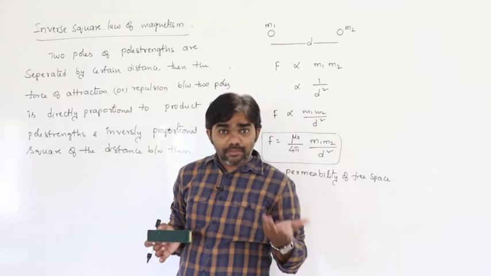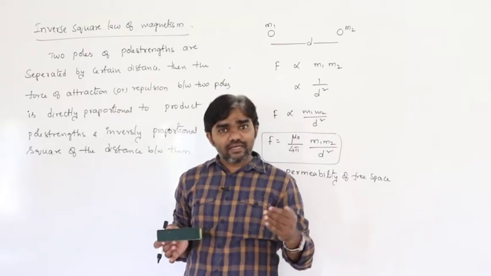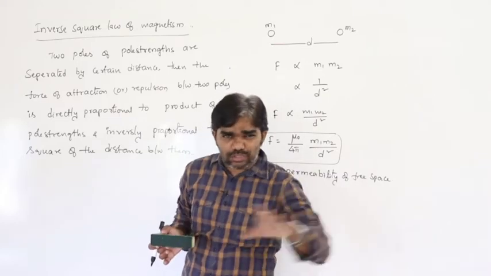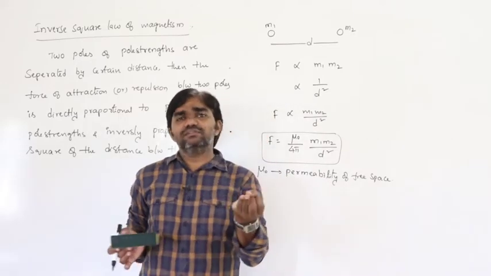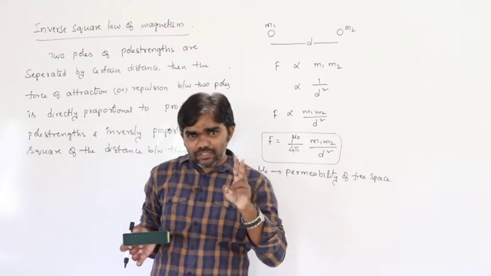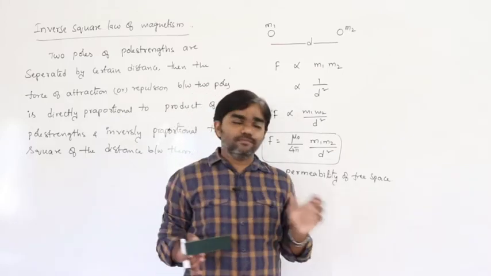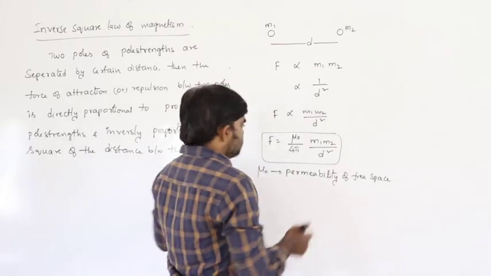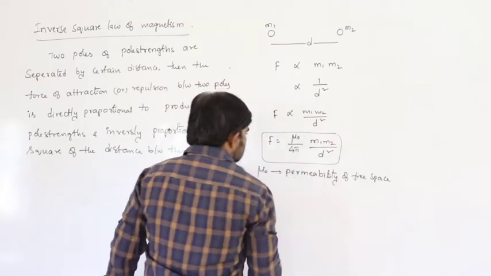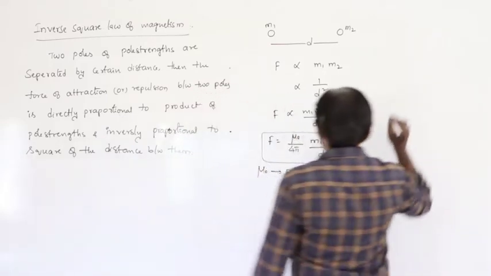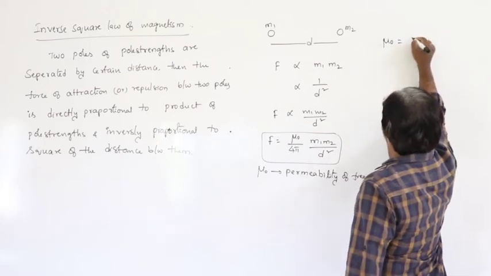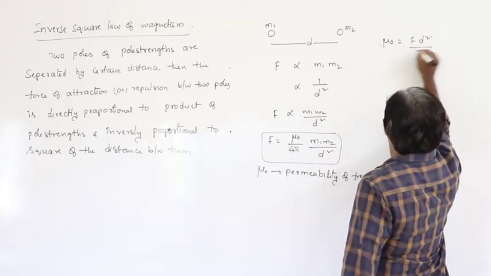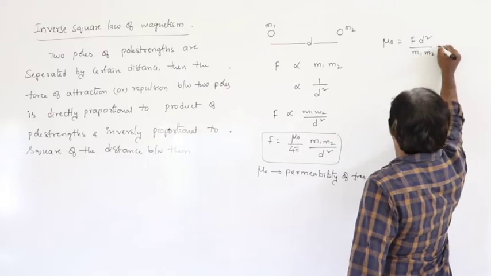That is called permeability or permittivity. So that is the permeability of free space. From this we can write mu naught as F d square by m1 m2 into 4 pi.